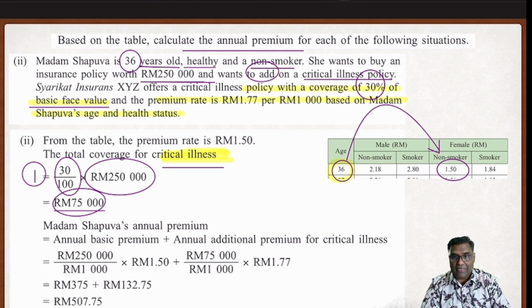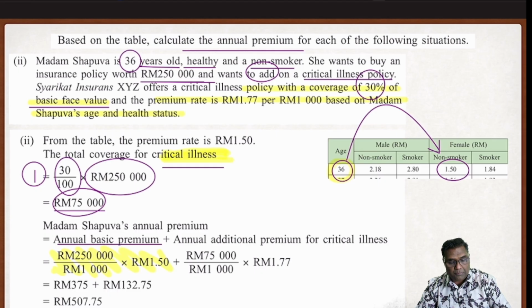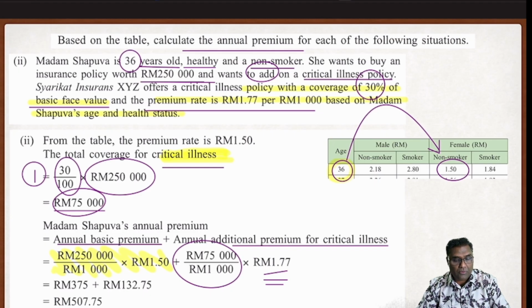Now let's go for the annual premium calculation. The annual basic premium, you can see it very clearly. We did an example on this before. Now we go for the additional premium that she's going to pay because of the critical illness. 75,000 divided by 1,000 times 1.77. You can see that is the premium rate for basic critical illness. Add them up. This is how we get the premium to be paid annually by Madam Shapua.